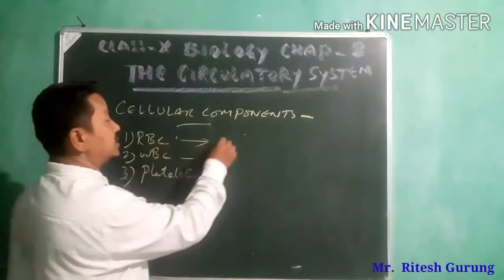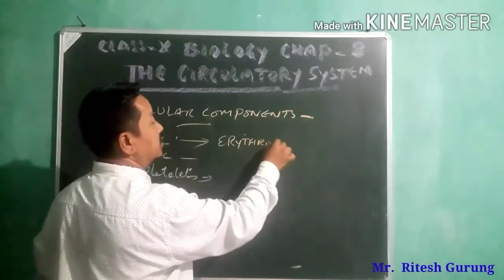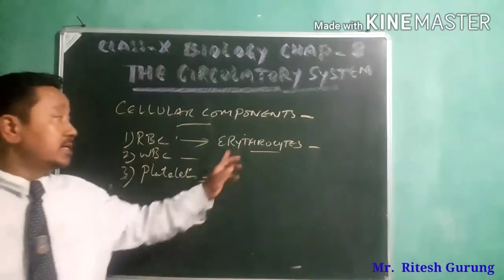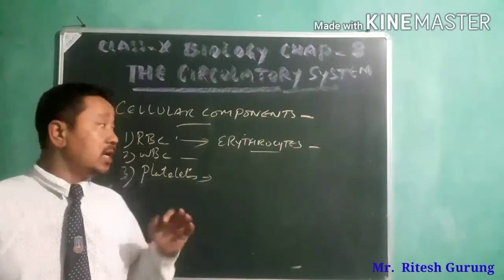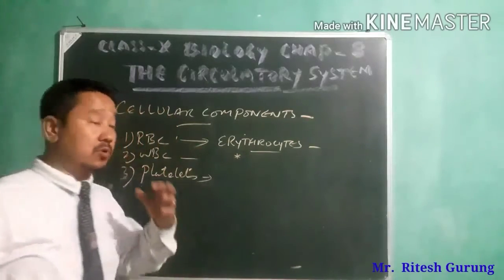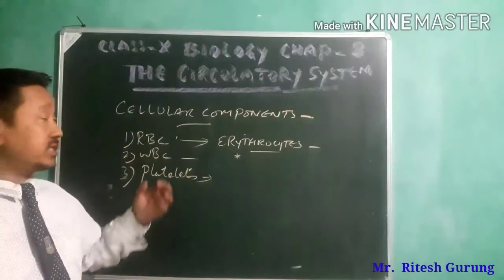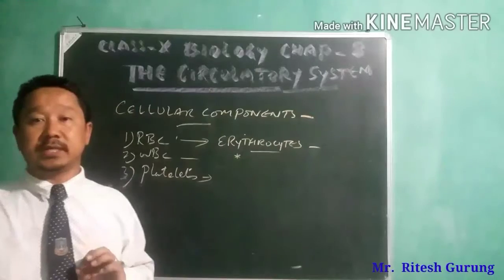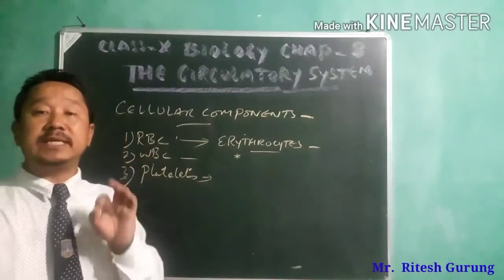I was telling you, RBC are also known as erythrocytes. Erythrocytes. So now let us see the characteristics of erythrocytes. We'll go one by one. WBC and platelets are also there. First let us talk about the properties of RBC, red blood cells. So RBC are minute biconcave disc-like structures.